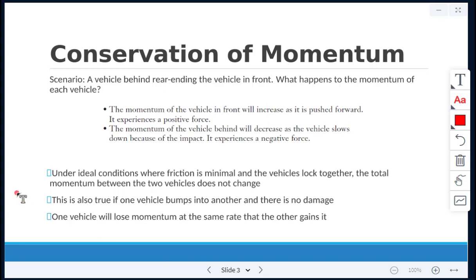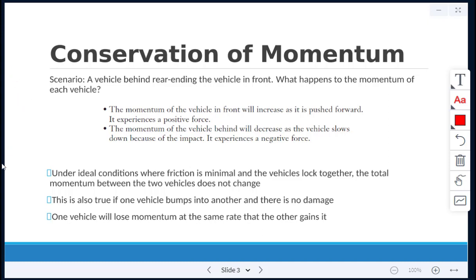So, conservation of momentum. In this scenario, a vehicle behind is rear-ending the vehicle in front. What happens to the momentum of each vehicle? The momentum of the vehicle in front will increase as it's pushed forward. It's going to experience a positive force. The momentum of the vehicle behind will decrease as the vehicle slows down because of that impact. So that vehicle will experience a negative force.